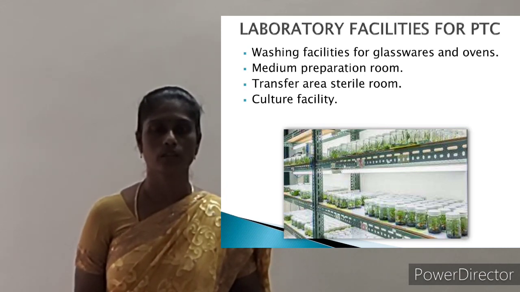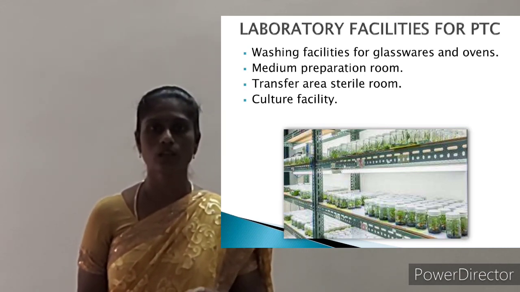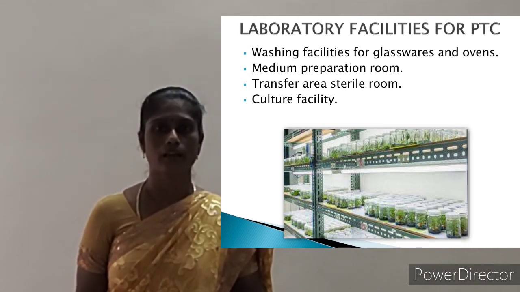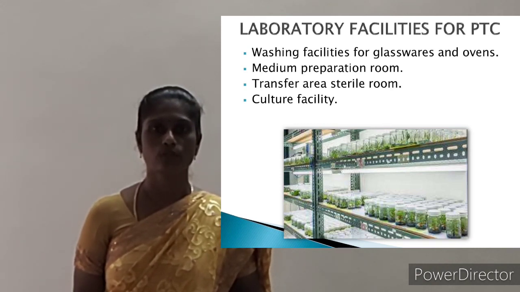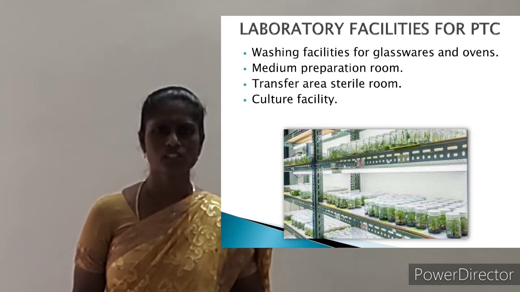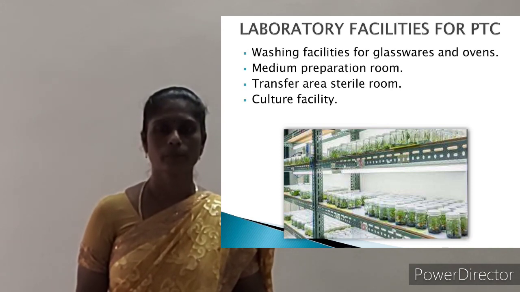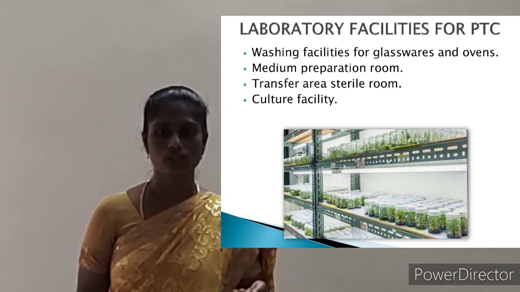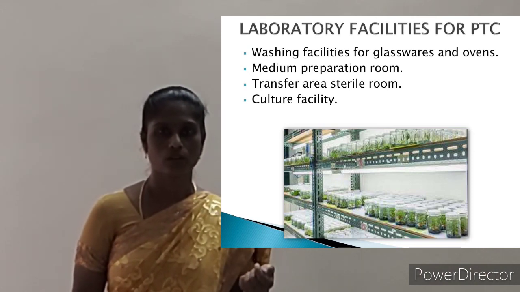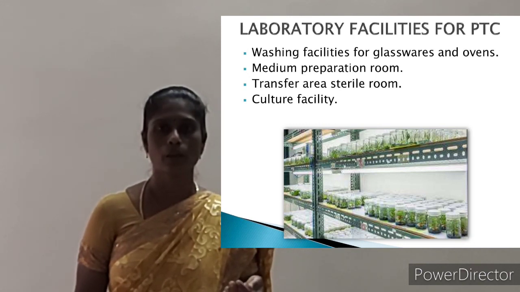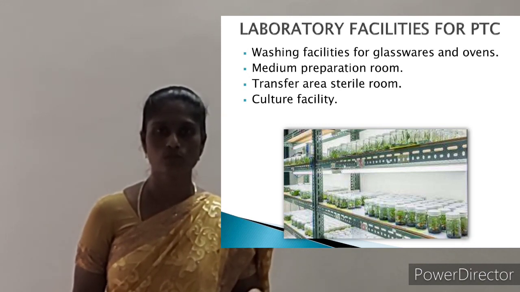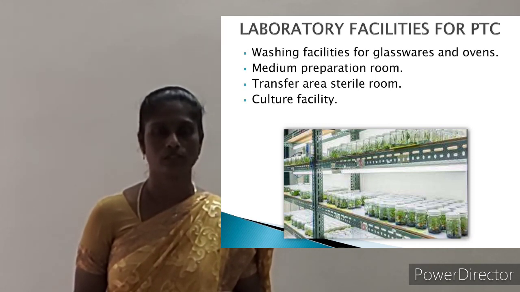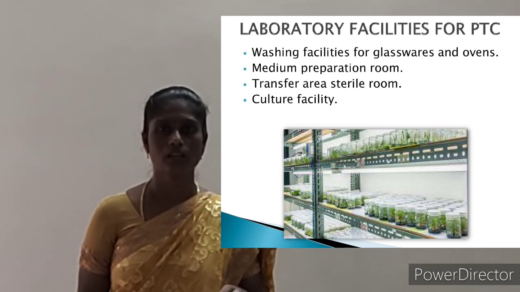Next is transfer area, sterile room. Here is where the plant is transferred into the culture tubes. It is done inside the laminar airflow chamber. And then next one is the positive pressure ventilation area, which is called HEPA, that is high efficiency particulate air. This is used to filter the air under aseptic condition. Transfer area, sterile room.